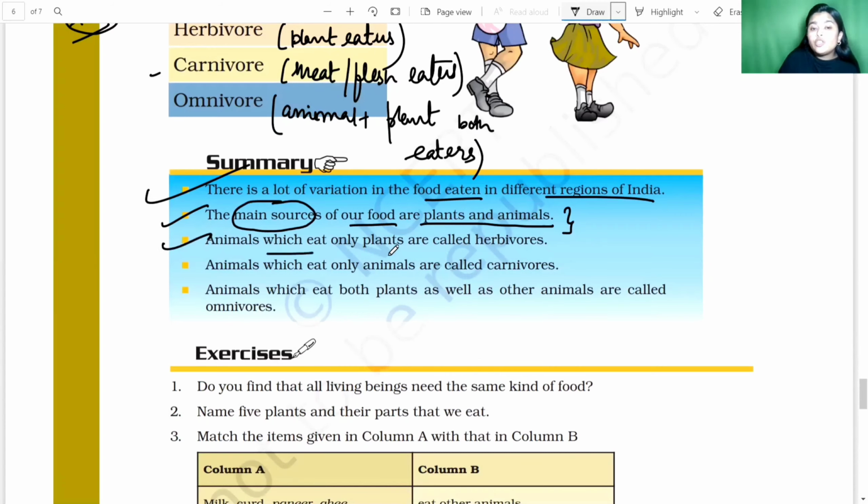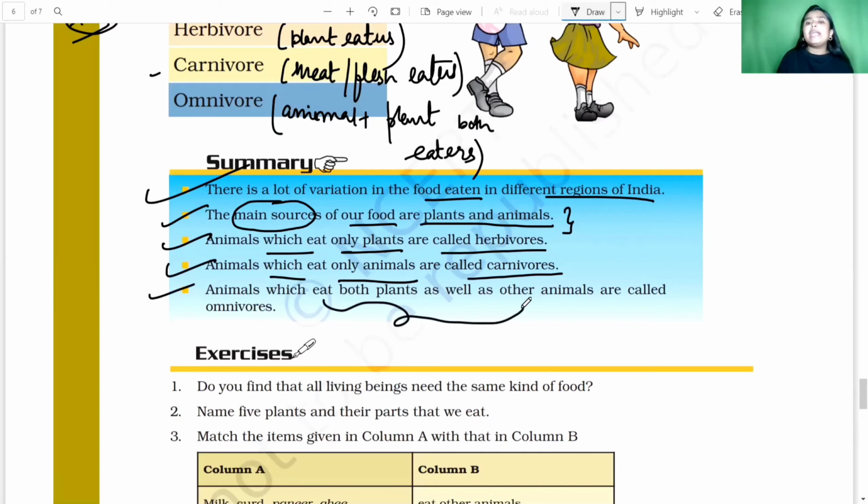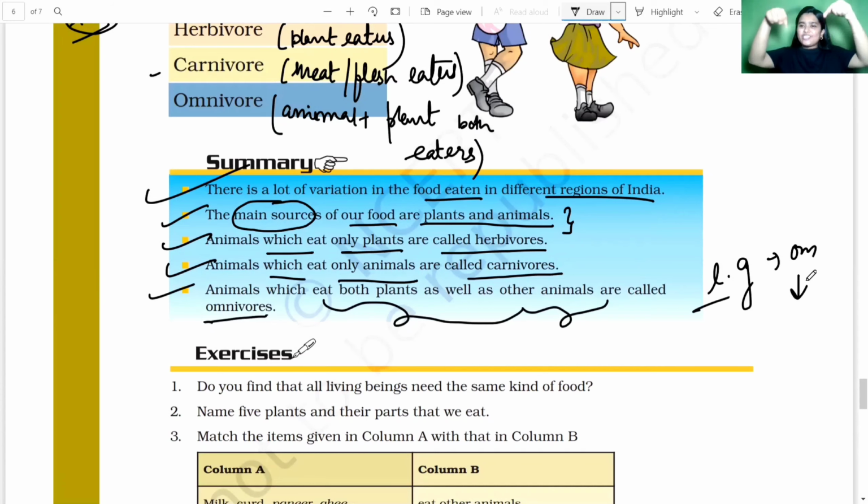Next, animals which eat only plant are called as herbivore. Okay, animal which eat only animals are known as carnivores, and animals which eat both the plant as well as animals are called as omnivore. Now do write me the example of a omnivore in the chat section below. So we have completed this chapter.